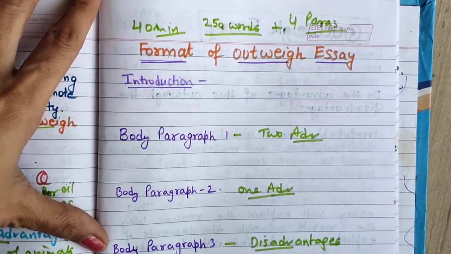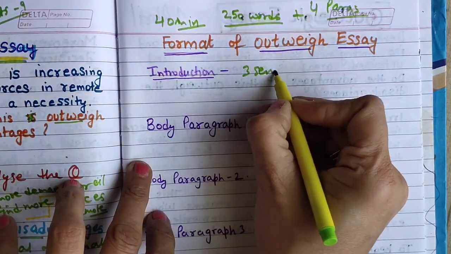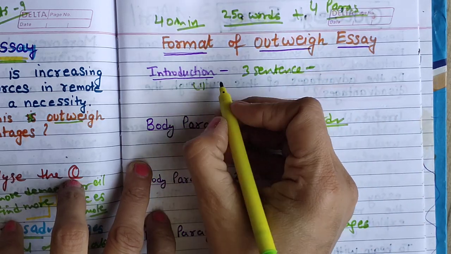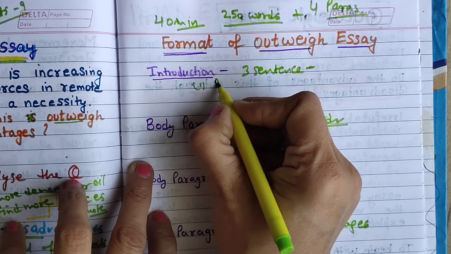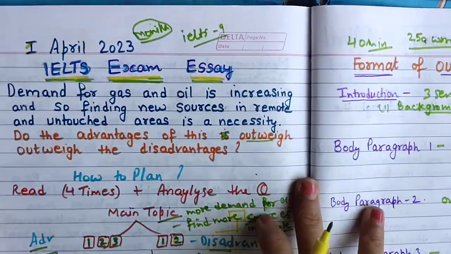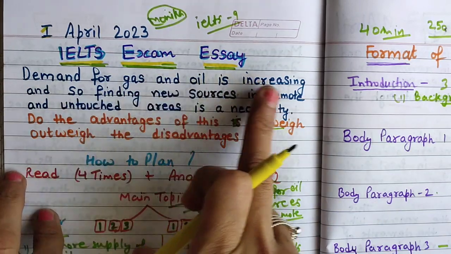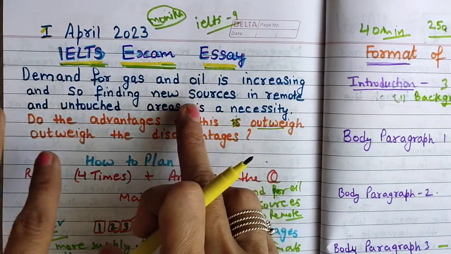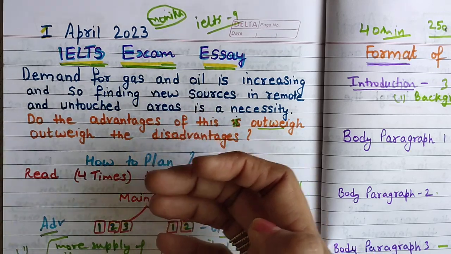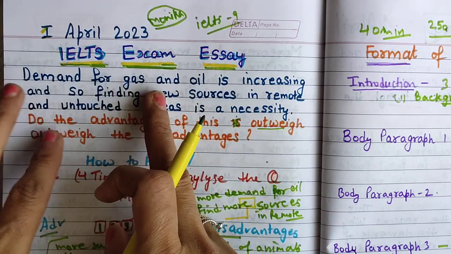Okay, so let's start with the introduction. As you know, the 3 sentence formula. So what is the 3 sentence formula? First, if you know any background statement relating to the topic. I will tell you the background statement. So here for this question statement you can write the background statement: demand for gas and oil is increasing. Why is demand for gas and oil increasing? Because of globalization, because of modernization, because of advanced technology, because of tourism. So everywhere this demand is increasing.